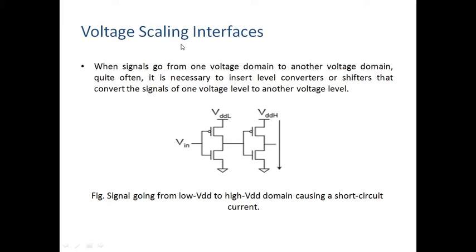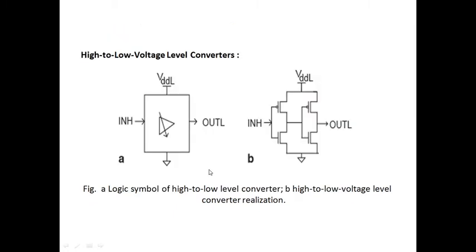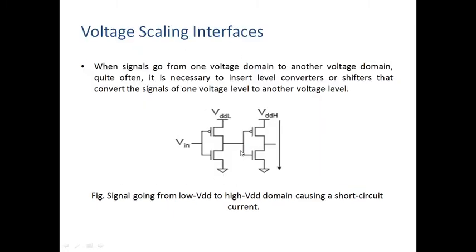The first one is voltage scaling interfaces. When a signal goes from one voltage domain to another, meaning from low level to high level or high level to low level, it is necessary to insert level converters or shifters. Why is it necessary? See here in this figure, this is the low VDD to high VDD converter.